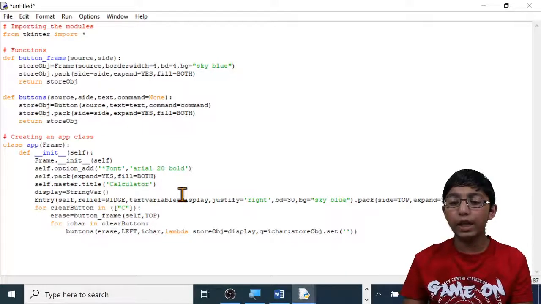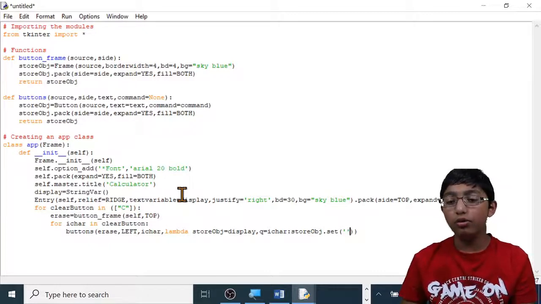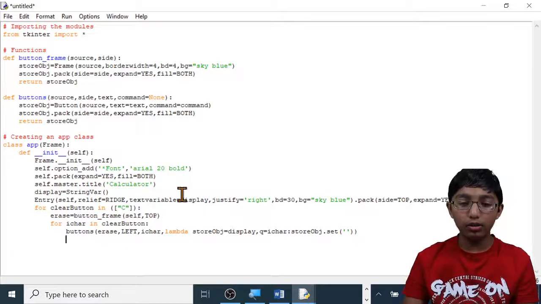We must not type anything inside of these apostrophes because we need a blank screen when we press the clear button. If we type something in here and we press the clear button, then that would be displayed on the screen. So we don't need to type anything in there. Enter, backspace, backspace. Now we're going to do the number buttons.